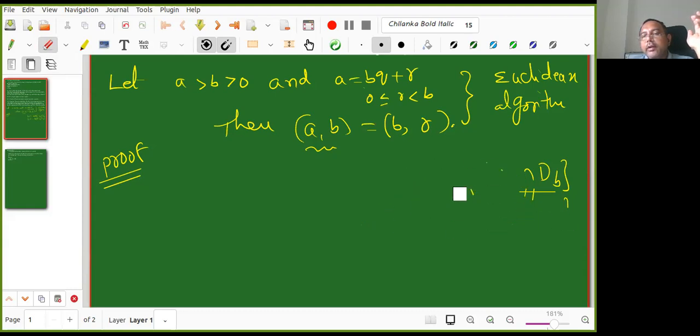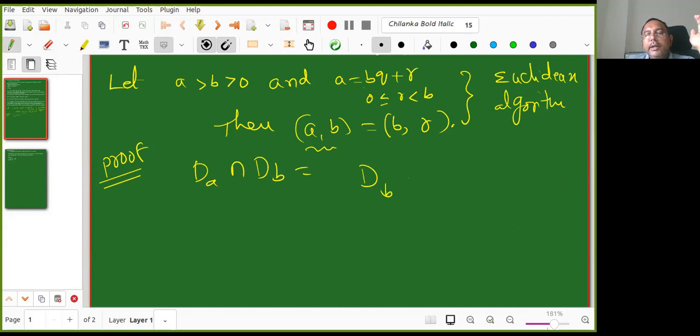So what is it that I want to show? I want to show that DA intersection DB is equal to DB intersection DR. If I prove this one, automatically their maxima are also equal. I am proving more than required. That is what I want to say. Is it okay now, Kanishk? Yes, sir. Now it is clear.